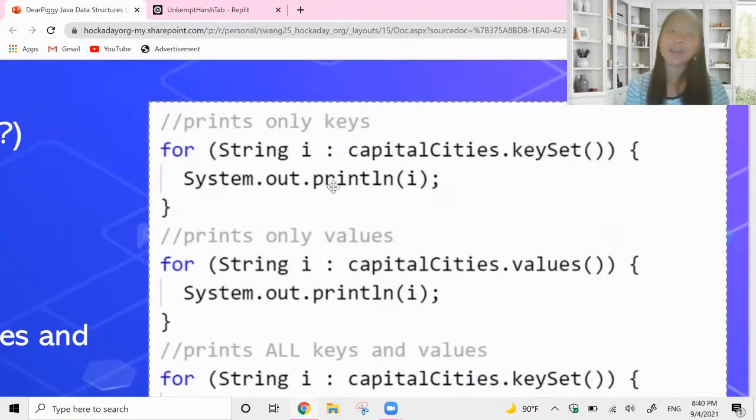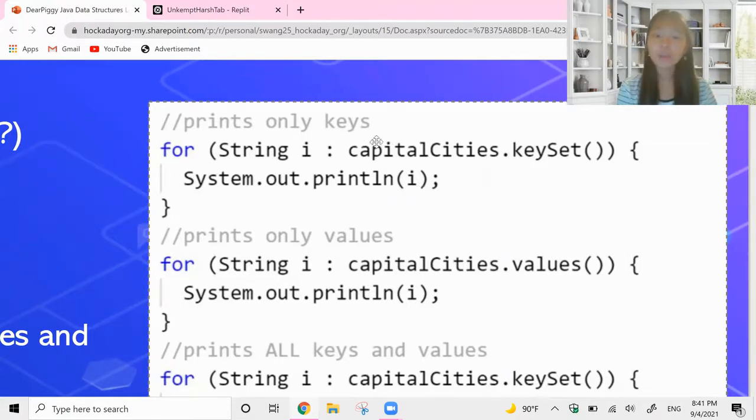But there's a standard format, right? This is super simple and easy, but if you forget, it might be hard to push it out using logic. So we're going to say the data type. Since everything in our hash map is a string, obviously that would be a string. Then we can give a variable name, any variable name that you want. It could be A, it could be B, it could be C. You can even write a word, it could be key. But this variable name and the one you print out at the bottom have to match.